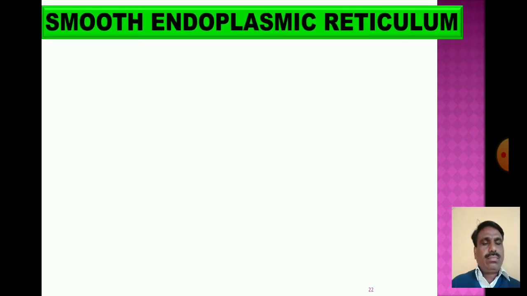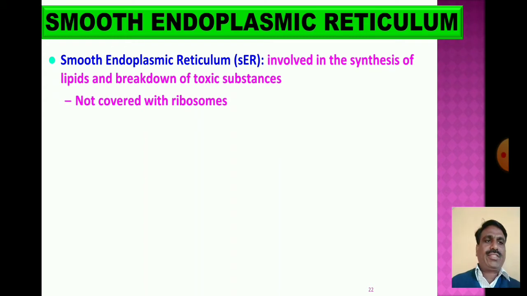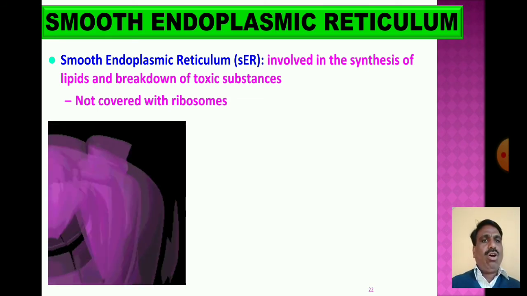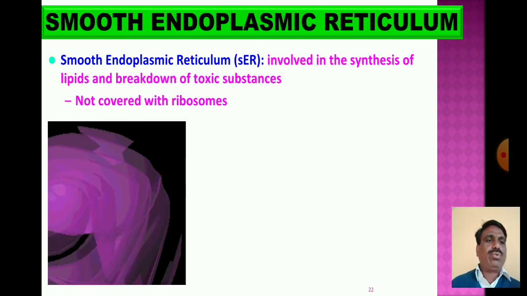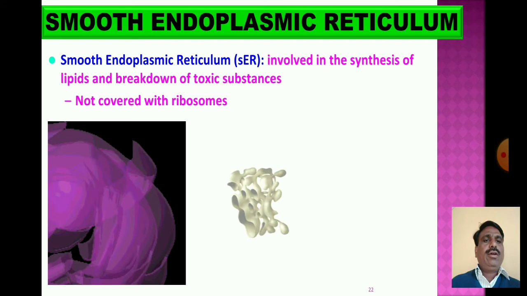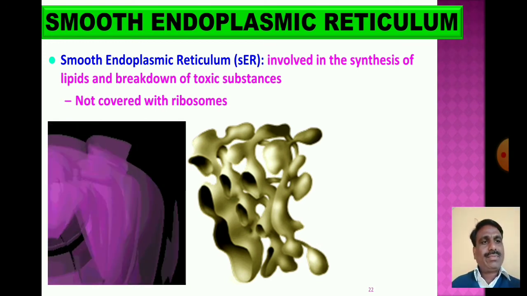Then the smooth endoplasmic reticulum, also known as SER, is involved in the synthesis of lipids and breakdown of toxic substances, and is not covered with ribosomes. Then we go to the next cell organelle, the Golgi apparatus.